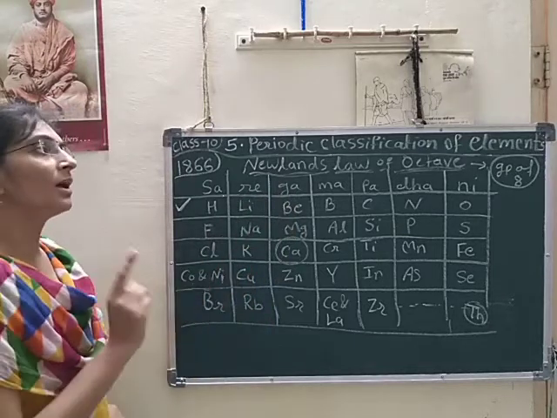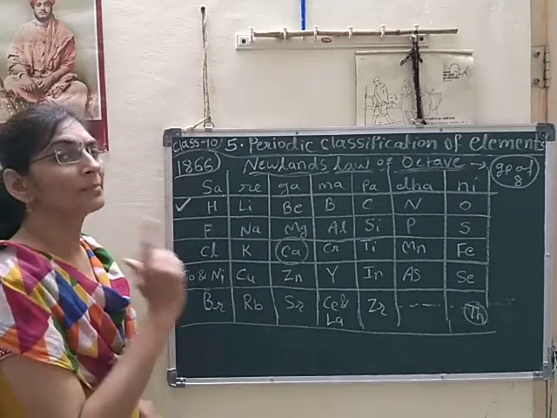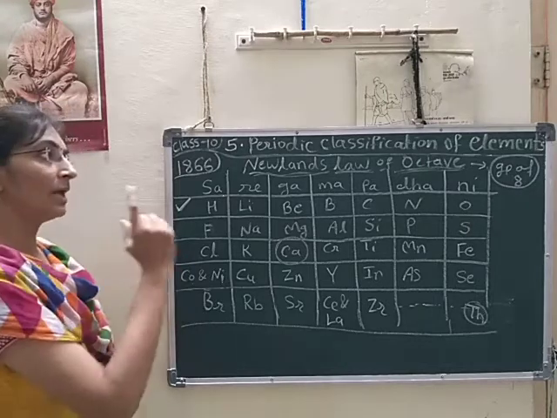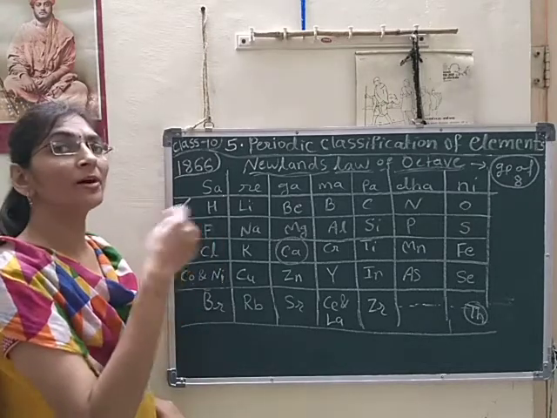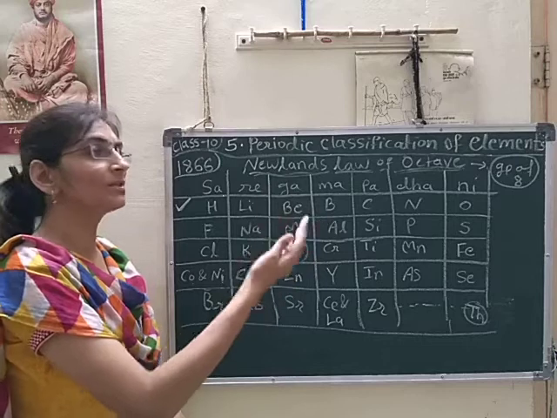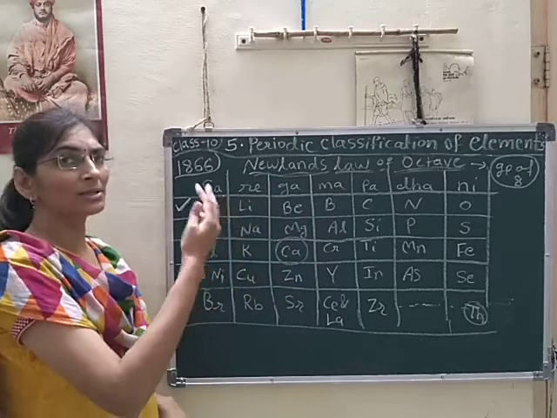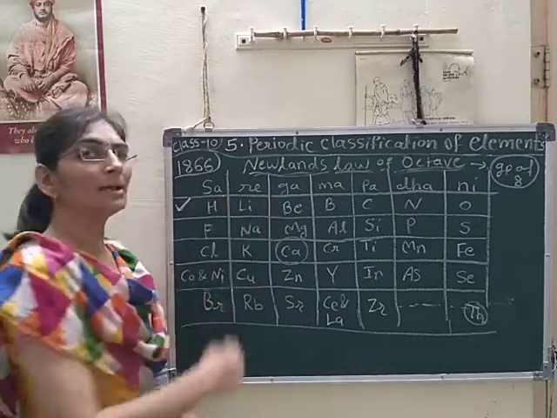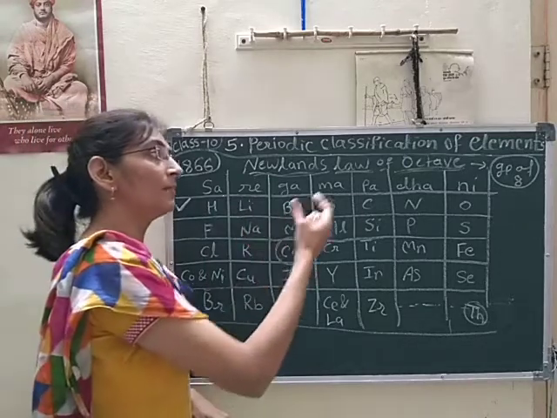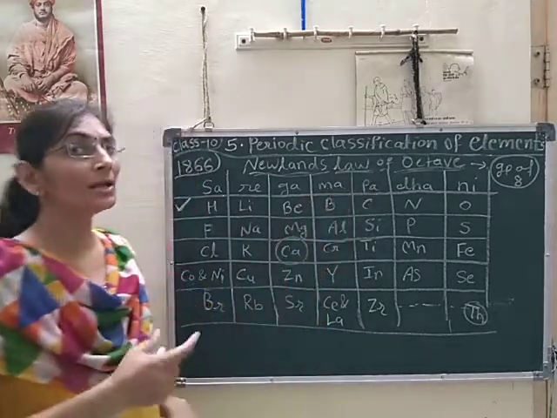What did he observe? There were only 56 elements present. Means if a further element is discovered by further research, where will he place it? No place is mentioned in his periodic table.